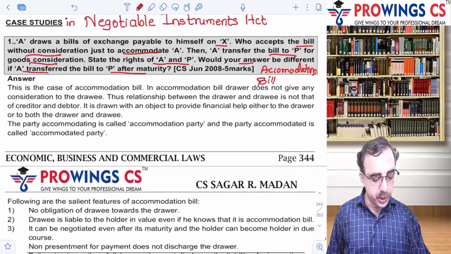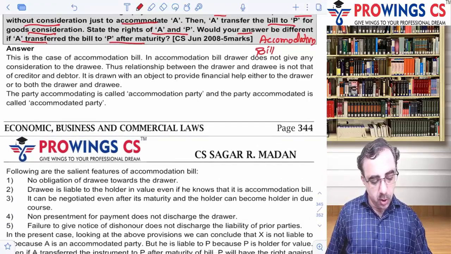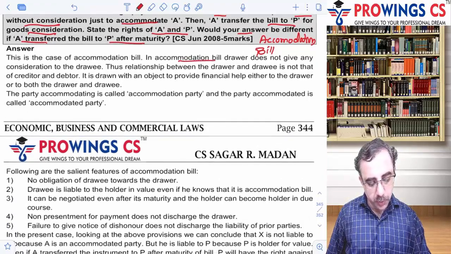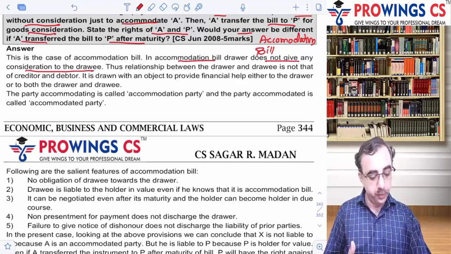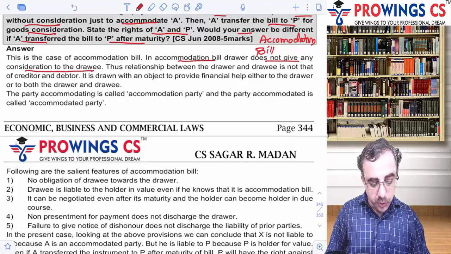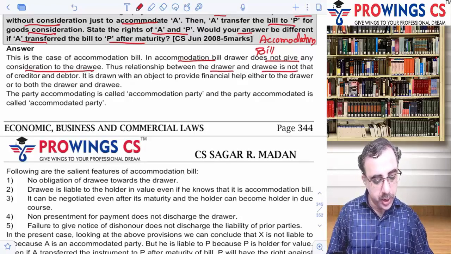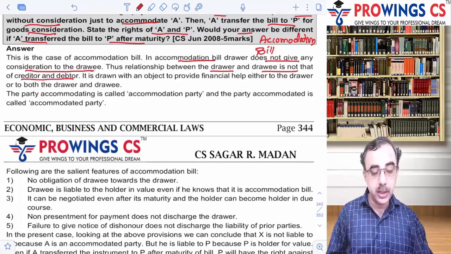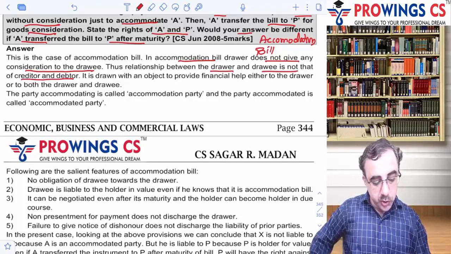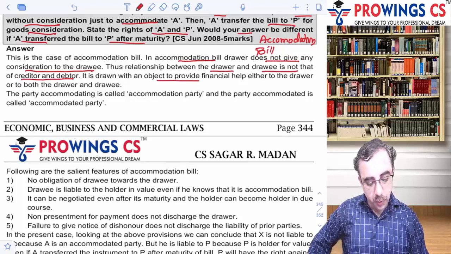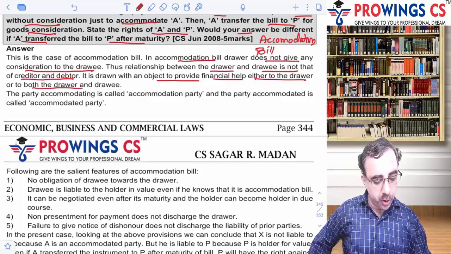Okay, let's see that. So in the given case of accommodation bill, the accommodation bill drawer does not give any consideration to the drawee. Thus, the relationship between the drawer and the drawee is not that of creditor and debtor. It is not a creditor or debtor relationship proper. It is drawn with an object to provide financial help either to the drawer or both drawer and the drawee.